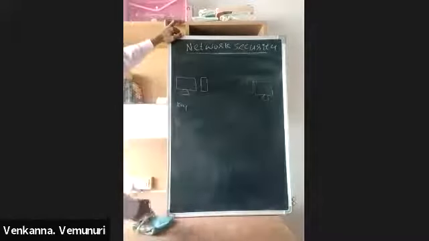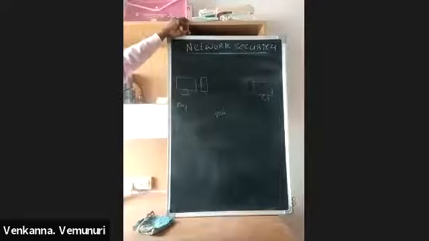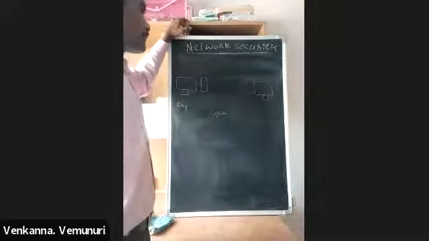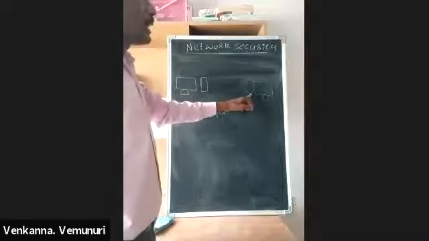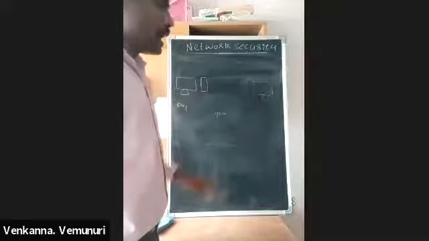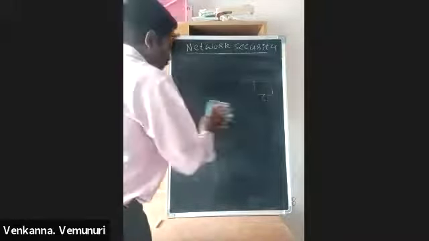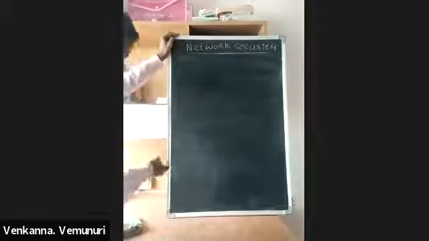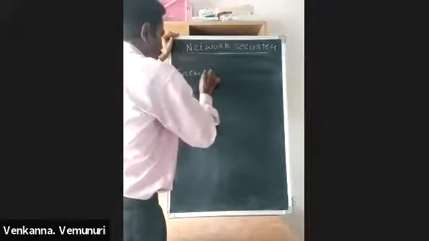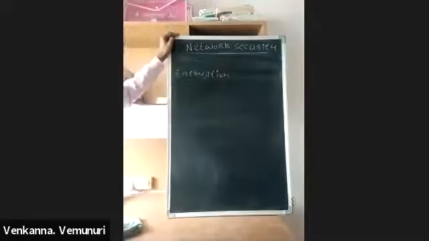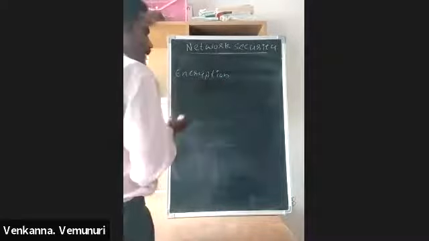This is another method. Nowadays we are using VPN, virtual private network. So in this we are encrypting the data. After that we are sending the data through a tunnel. After the data reaches the receiver, here it is decrypted. After that it is converted into a readable format. What is the meaning of encryption? We already discussed this. Encryption means converting readable to unreadable.